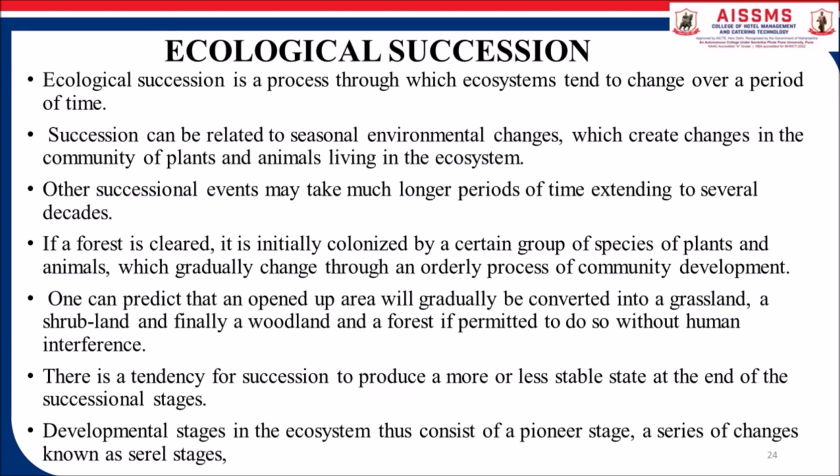There is a tendency for succession to produce a more or less stable state at the end of the successional stages. Developmental stages in the ecosystem thus consist of a pioneer stage, a series of changes known as seral stages, and the final climax stage. The successive stages are related to the way in which energy flows through the biological system.